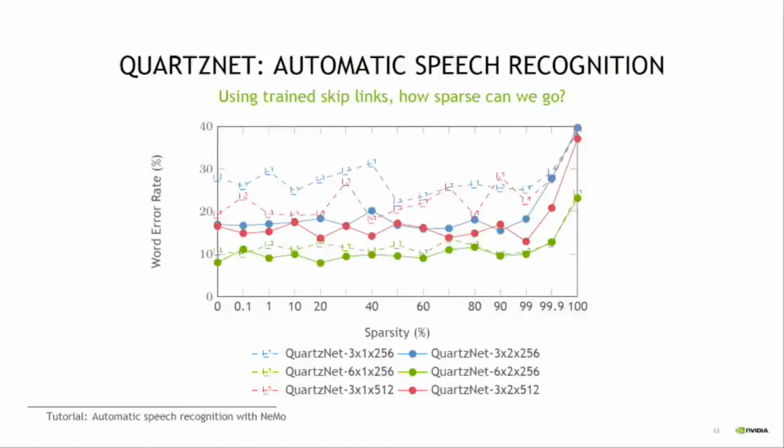We further tested how sparse we could go using trained skip links. We use the same variants as the ones described before for QuartzNet. Varying t from 0 to 1.0, where 0 means a binary random matrix and 1.0 means a zero-valued matrix, we see that we can get away with a very high t-value, which would allow us to go extremely sparse in these random matrices. We also note that bigger variants of QuartzNet are less sensitive to different t-values.